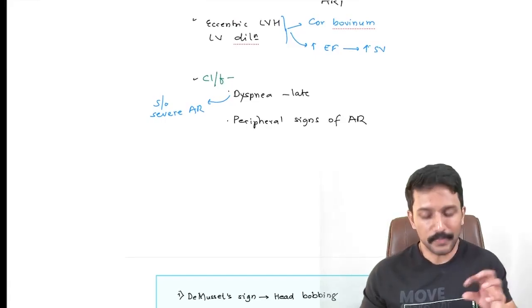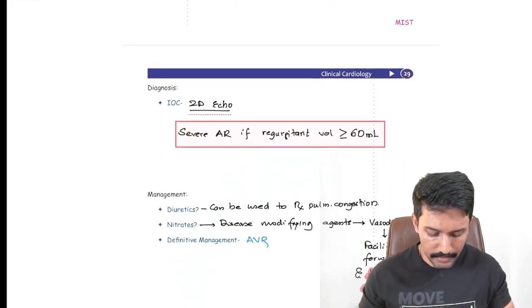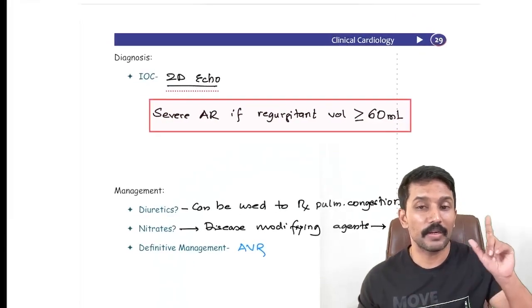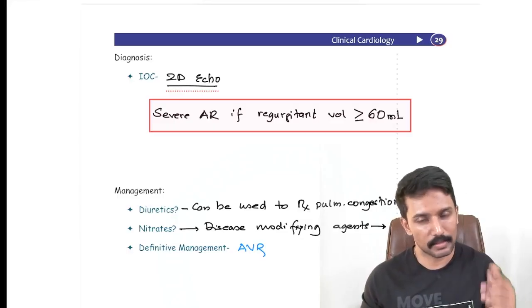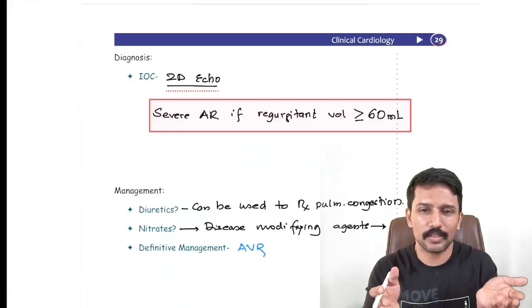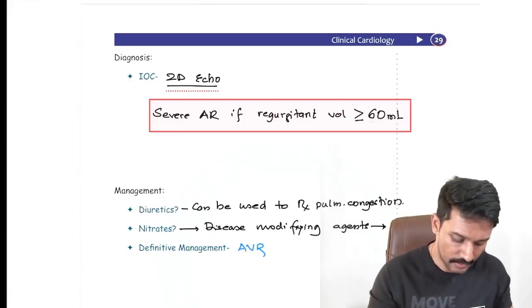Okay, so now if it is a case of AR, investigation of choice is going to be 2D echo, and we will call it as severe. Remember, we call it as severe AS when the aortic valve area was less than 1 centimeter square. For AR, we can't measure the opening size. Opening size gets narrowed in stenosis. In regurgitation, valve fails to close. So you have to measure how much volume is regurgitating.